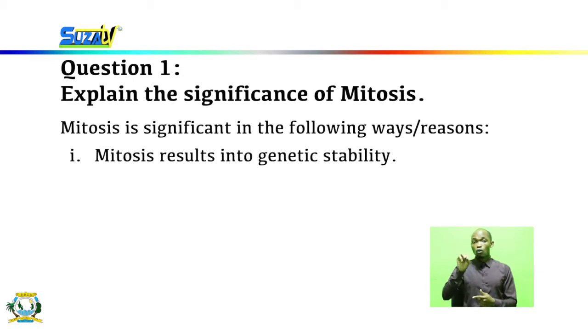If there was no mitosis, and the number of chromosomes decreased with each division, then the number of chromosomes in each cell would become very, very low. So mitosis keeps the body genetically stable, as the number of chromosomes remains the same when mitosis occurs.